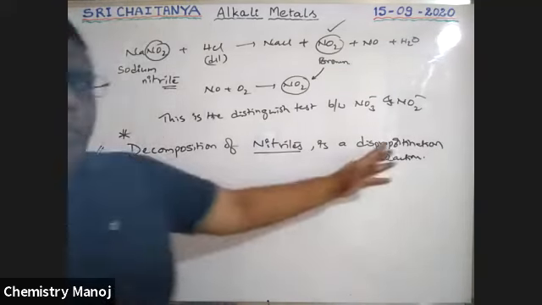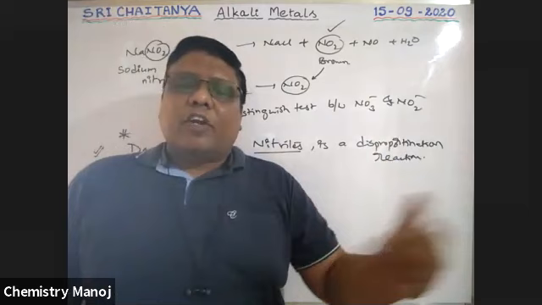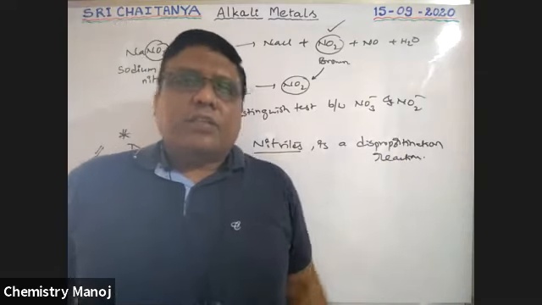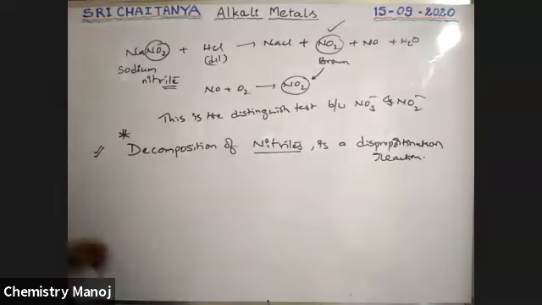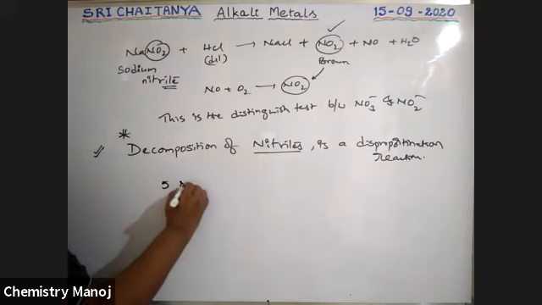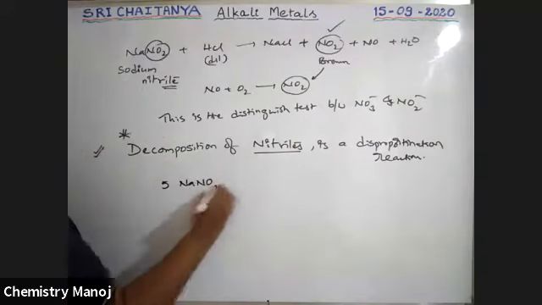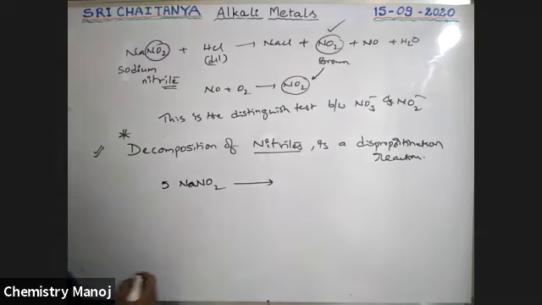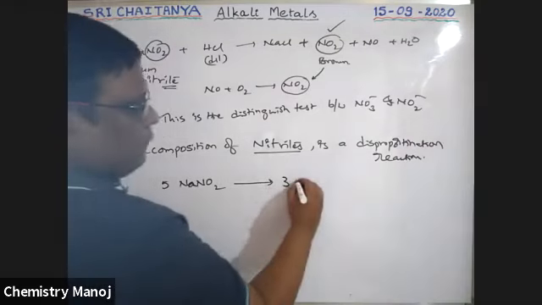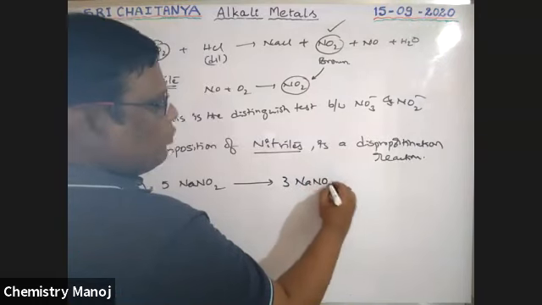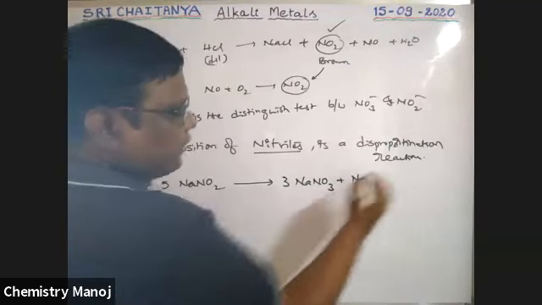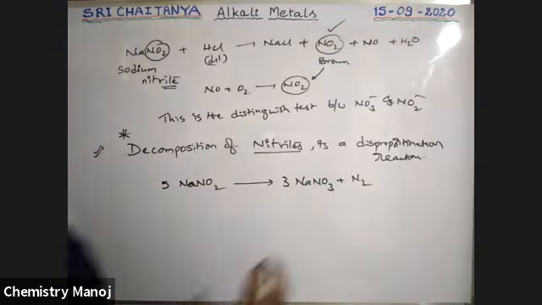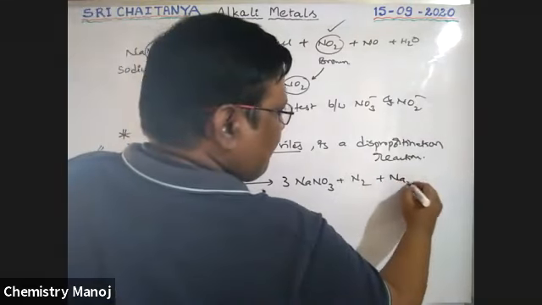What is disproportionation? The same single element is involved in both oxidation and reduction. So that type of reaction is possible. See here: 5 NaNO2, nitrites on heating, gives 3 NaNO3 plus N2 plus Na2O.